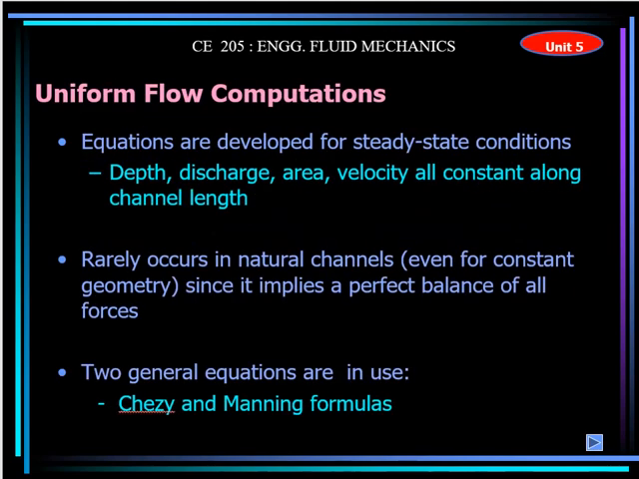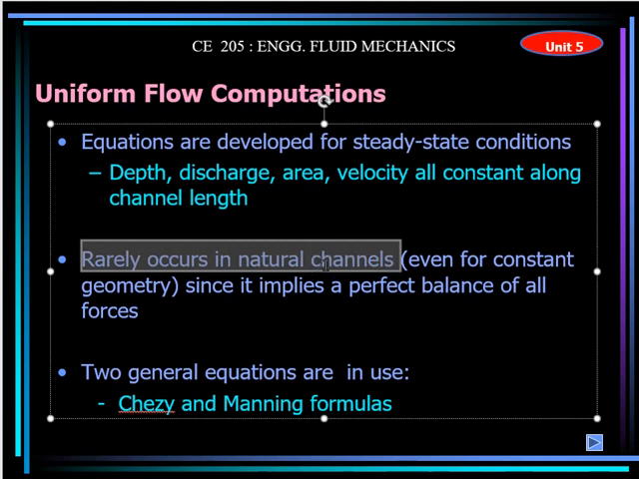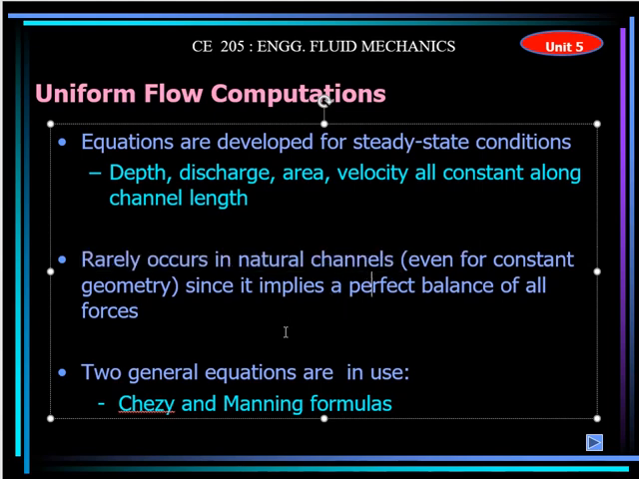Uniform flow computation, when we do it, we have to do some calculation to calculate the depth, the Q, the discharge, the area of the flow, the velocity at different sections. So these are the things we generally calculate. So the equations are there to calculate these values. And uniform flow generally is not common. It rarely occurs in nature. Most of the time there is non-uniform flow. The depth is changing all the time.